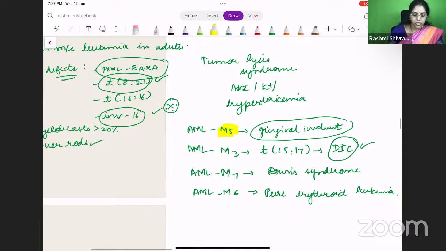So the important points: AML M5 will be gingival involvement. AML M3 is translocation 15;17, and their greater risk of complication is DIC. AML M7 is Down syndrome. And AML M6 will be pure erythroid leukemia.